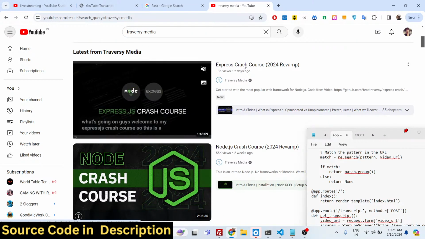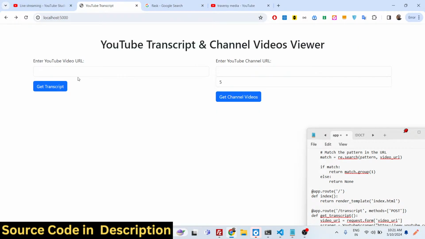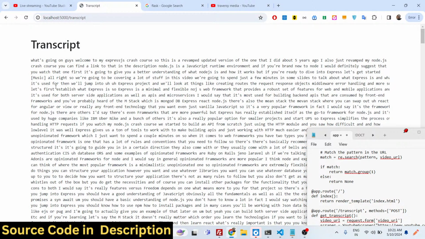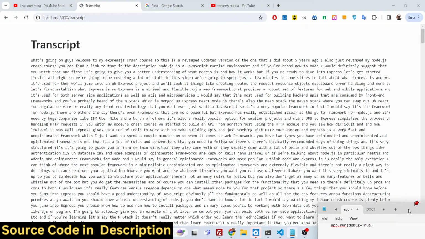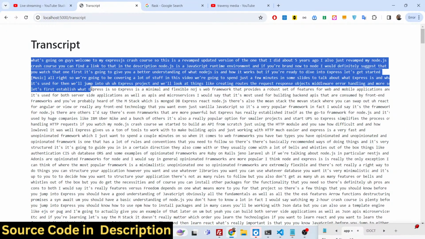You can see that this is the video I take right here, copy link address, and I will simply plug this inside this application, and there is a button right here, get transcript. As I hit this button, what should happen guys, it will scrape the YouTube API using this Python script, and you can now see it will fetch this transcript that you can see right here.